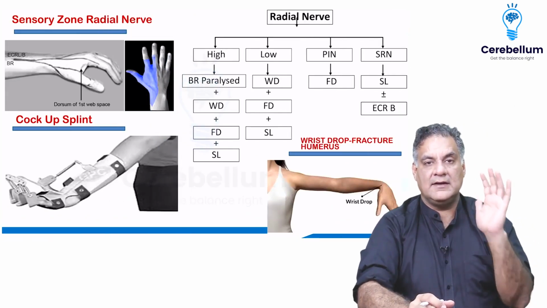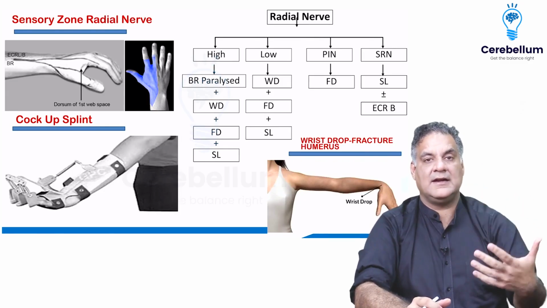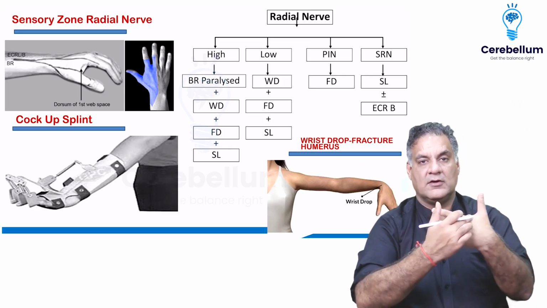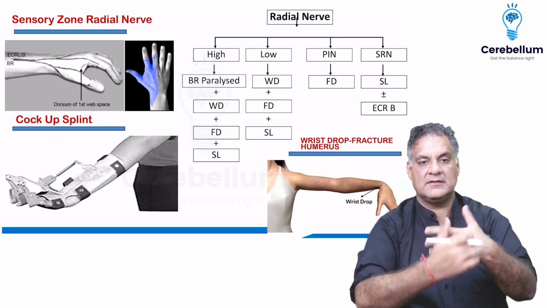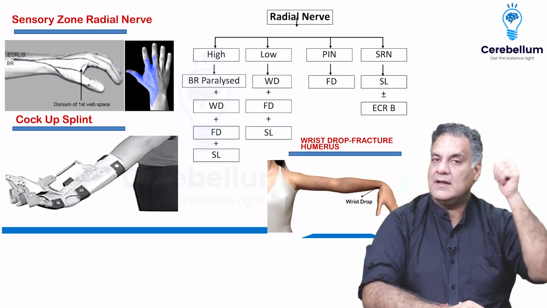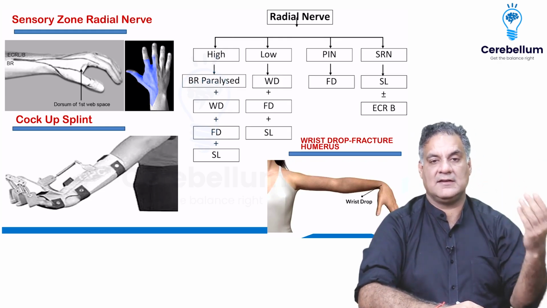When I look at the radial nerve, it is called as a crutch palsy, honeymoon palsy, or the Saturday night palsy. The radial nerve palsy, all right, will cause loss of the sensation of the first web space and will cause the wrist drop. Radial nerve is the most commonly damaged nerve, and whatever things are common, they usually have very good recovery. So it also has a fantastic recovery.